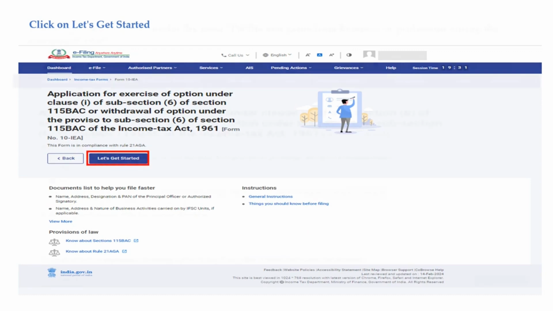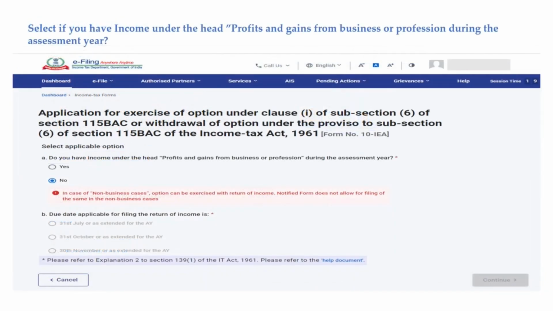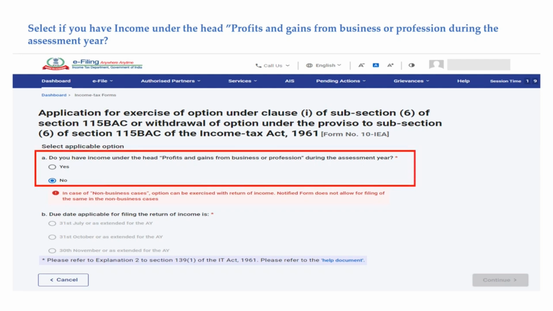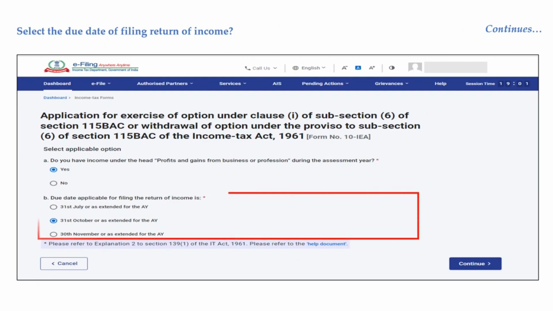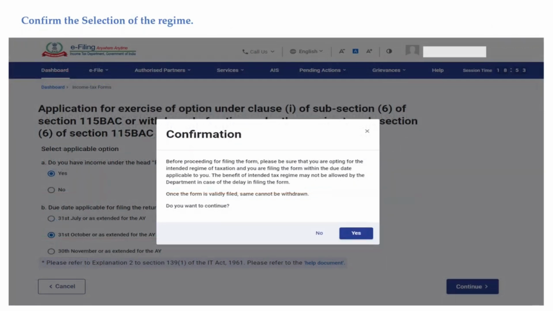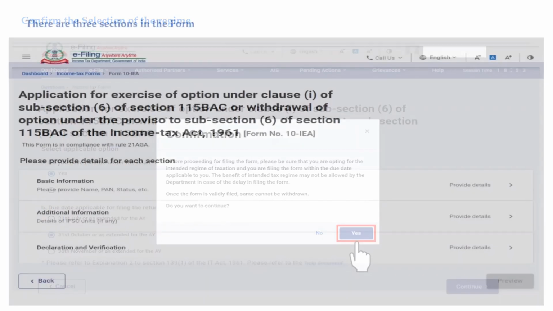You are required to select if you have income under the head profits and gains from business or profession during the assessment year. You would be able to continue with the form only if you click Yes in the radio button. Then you would be required to answer the due date applicable for filing your return of income. You would be required to confirm that once the form is validly filed, the same cannot be withdrawn, and also to be sure that you are opting for the intended regime of taxation, you can click on Yes to continue.